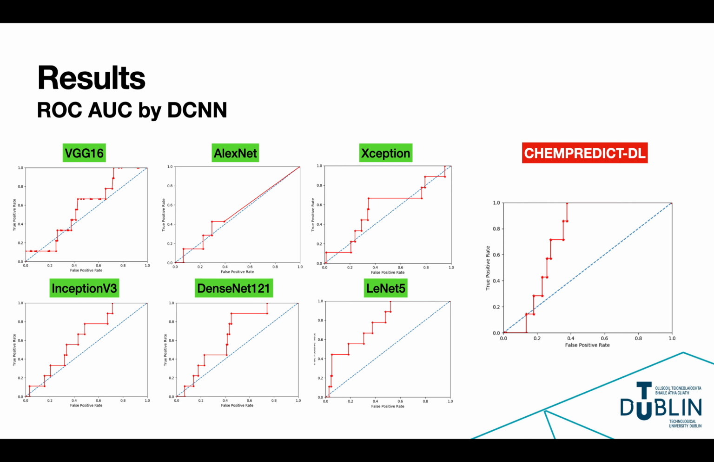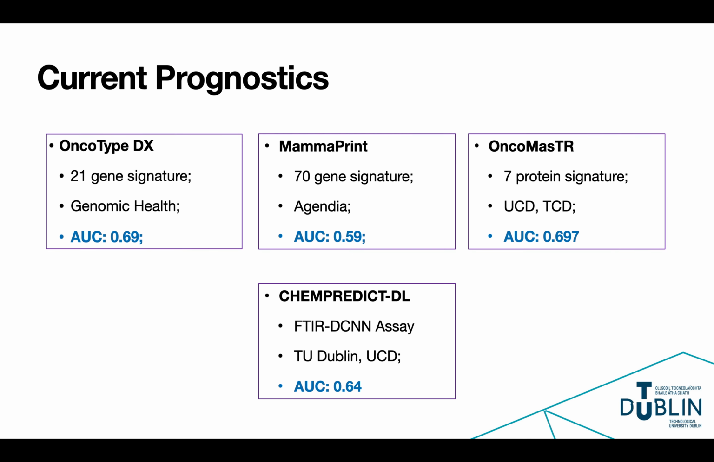The performance of all the networks was highly variable, which is not surprising given the small dataset which we used for training and testing here. However, we did find that our prototype DCNN did perform well and with a relatively small variance in performance, which is encouraging. And the performance of the assay is comparable to genomic and proteomic tests in this space.